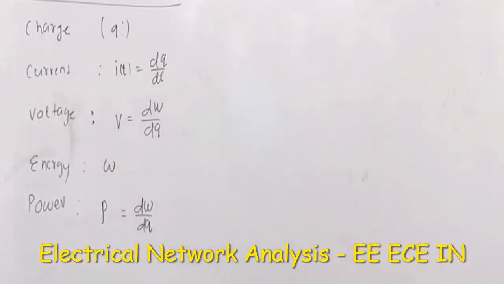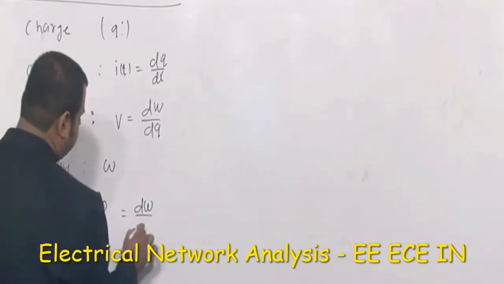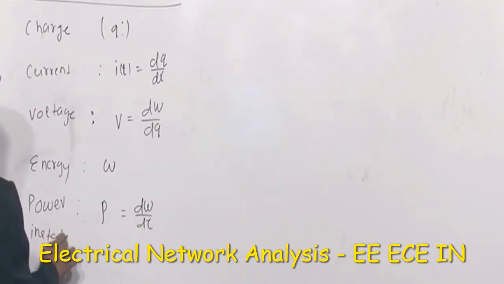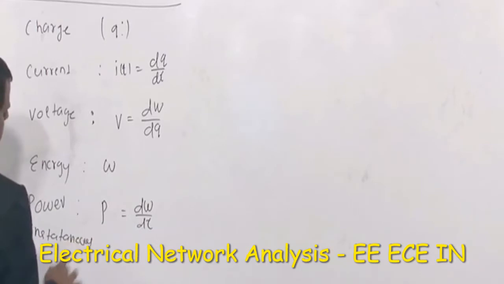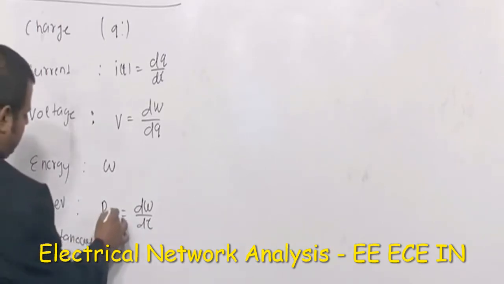So the rate at which this energy is changing, dW by dt, is known as power. And this power is a function of time. The most correct word for this quantity is instantaneous power, because it is changing with respect to time; P is a function of time here.